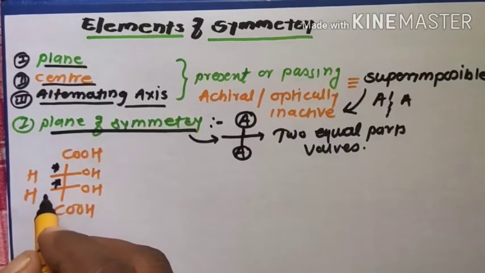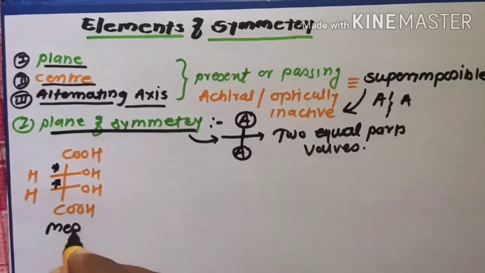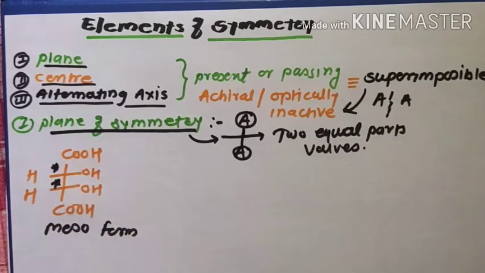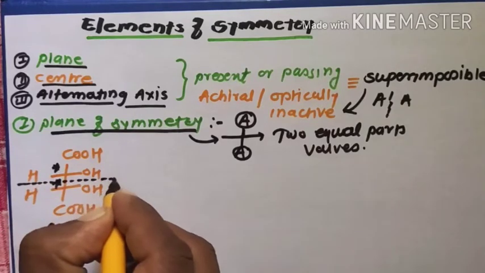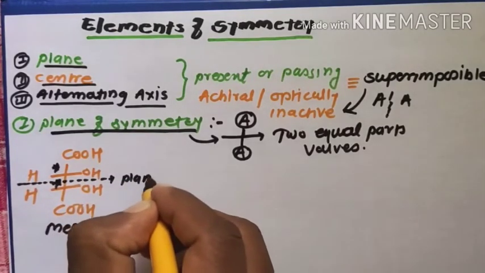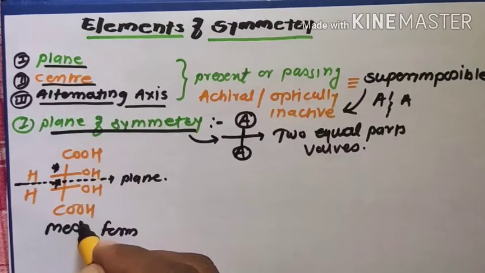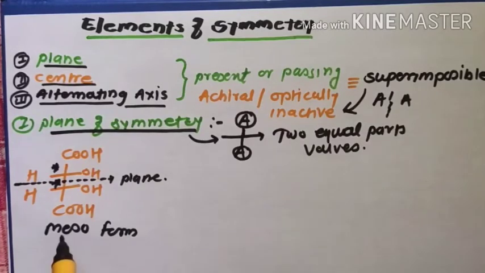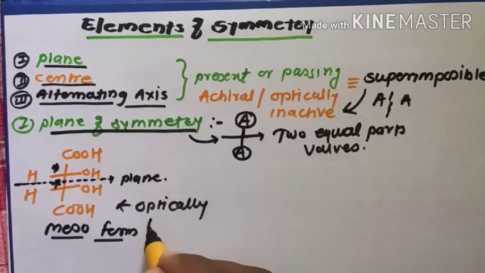Therefore, such a molecule is known as a plane of symmetry molecule, also known as a meso form or meso compound, and the meso form is optically inactive.